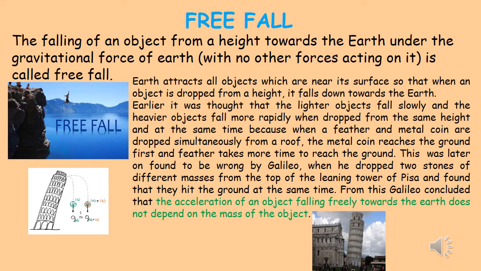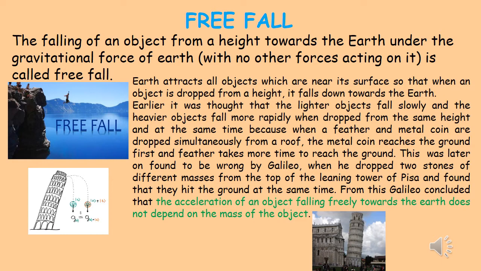This was later found to be wrong by Galileo when he dropped two stones of different masses from the top of the Leaning Tower of Pisa and found that they hit the ground at the same time. But that time it was done through vacuum, where there was no air resistance.